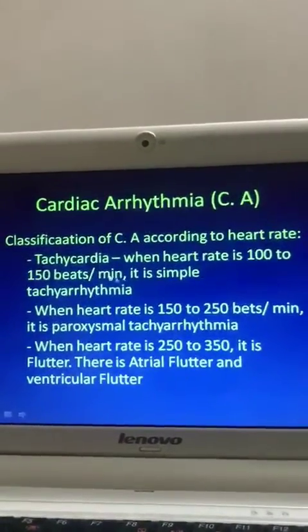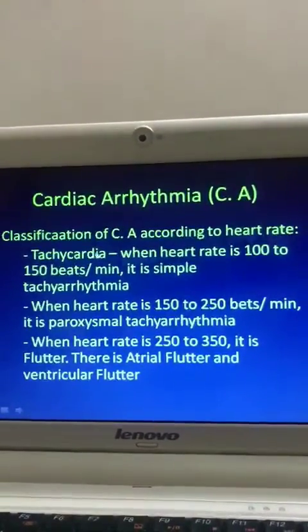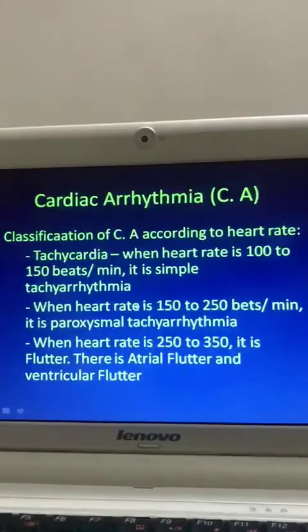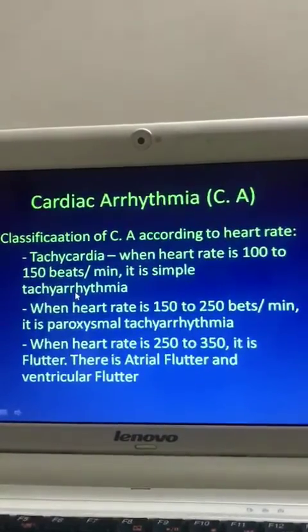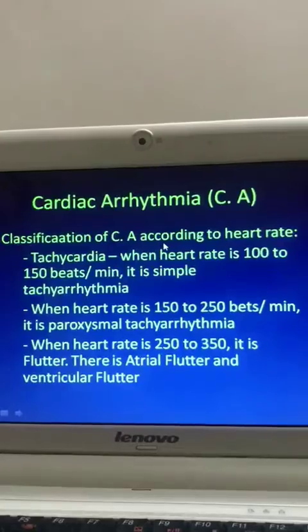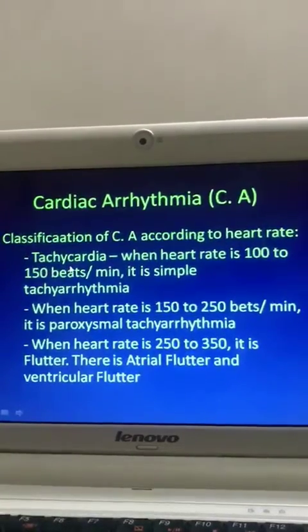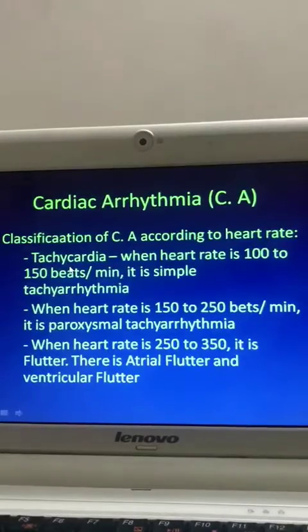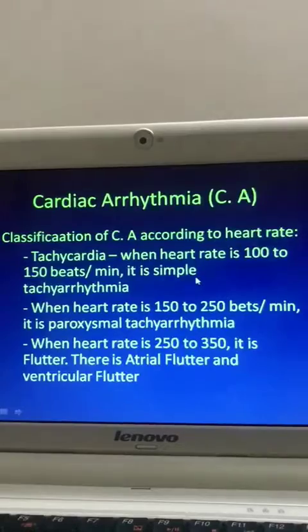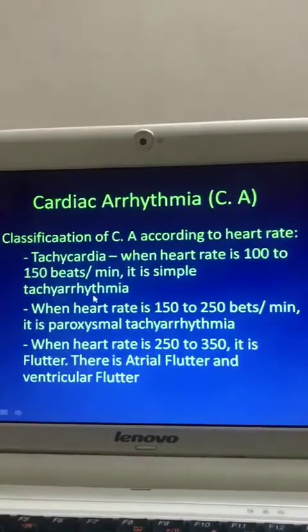Now, how can we classify cardiac arrhythmia? Classification of cardiac arrhythmia according to the heart rate. Number one, it is tachycardia. What is tachycardia? When the heart rate is 100 to 150 beats per minute, it is simple tachyarrhythmia.